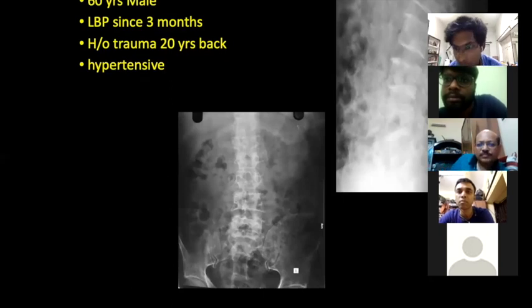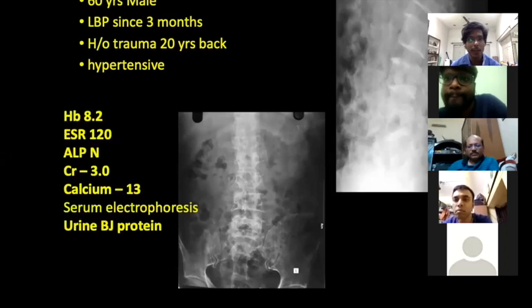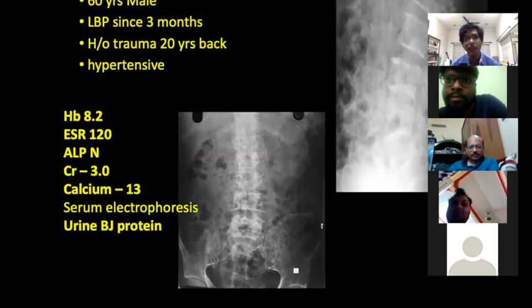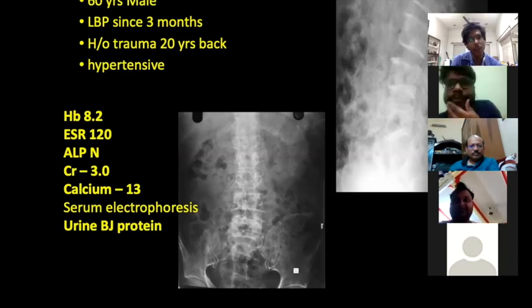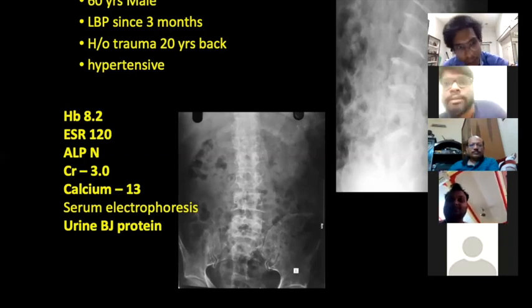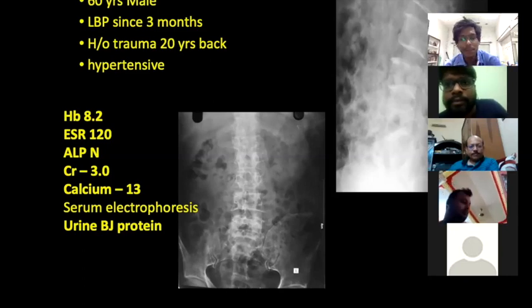Okay, Soham, what next do you want to do for this patient? Sir, I would go with the blood investigations. We got some blood investigations done. His hemoglobin is 8. His ESR is 120. Alkaline phosphatase is normal. We got his urea creatinine done. His creatinine is 3. Calcium is raised. You did a serum electrophoresis as well as a urine Bence Jones protein. The report is yet to come. It will take 3 days. What else do you want to do?